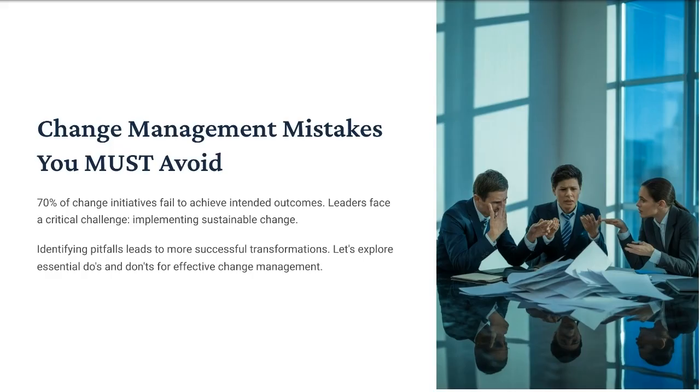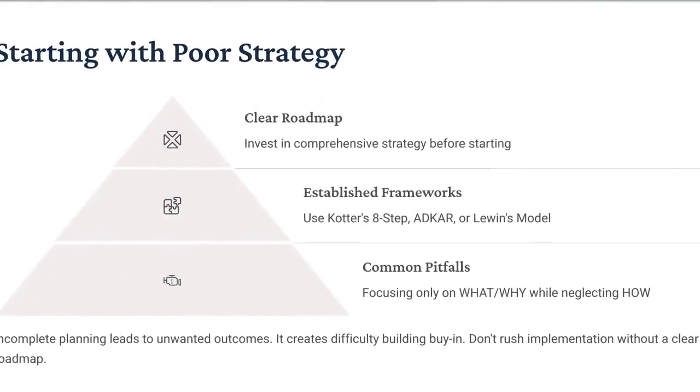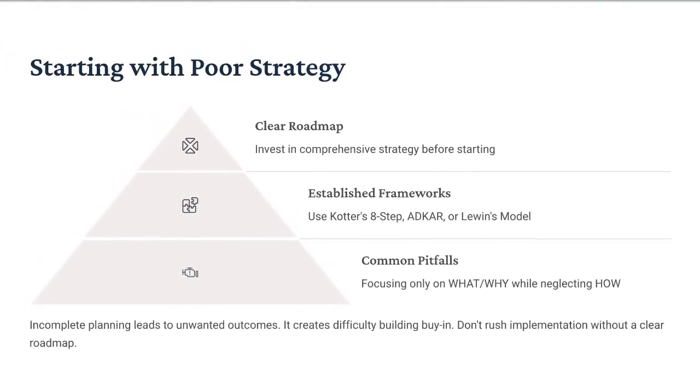effective change management. Always avoid starting with a poor or no strategy, and rather invest in a comprehensive strategy before starting the change management process, therefore providing a clear roadmap ahead. I recommend that you use established frameworks such as Kotter's 8-step process, ADKAR, or Lewin's model for this. Another common pitfall to avoid is to only focus on what and why, while neglecting the how. If your planning is incomplete, it will always lead to unwanted outcomes. It creates difficulty to build any sort of buy-in, so never rush implementation without a clear and decisive roadmap.